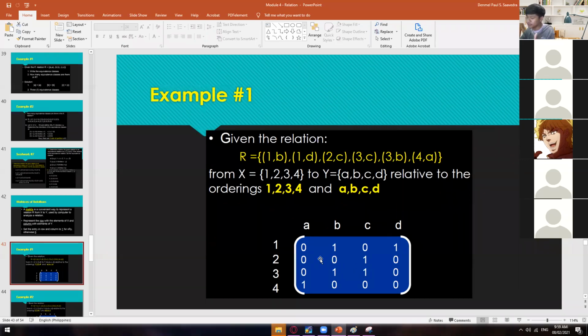For an easier way of doing this, you can leave the entire matrix blank for now, and then plot the relations, or the ordered pairs wherein they are in relations. Make those 1, 1, 1, 1, 1, and once you're done with that, you can fill up the rest with 0. That's how we plot a relation or an ordered pair using a matrix of relations.